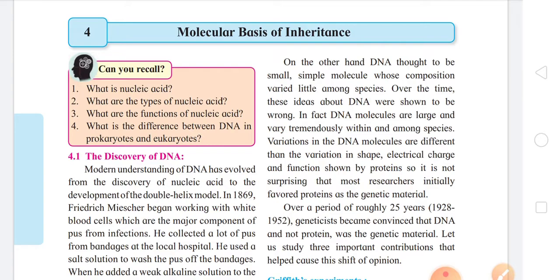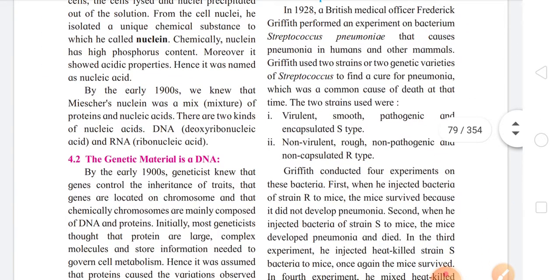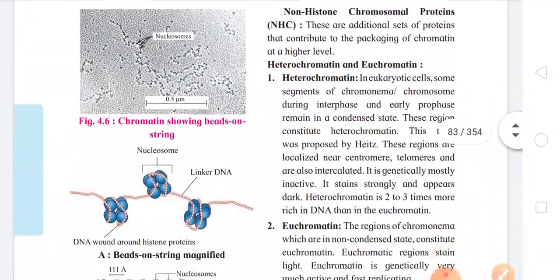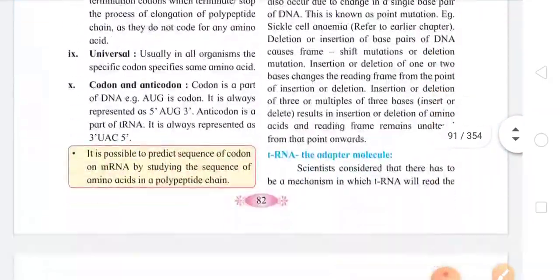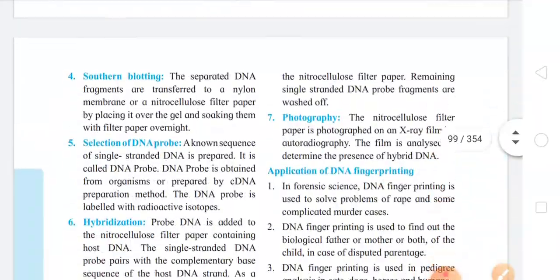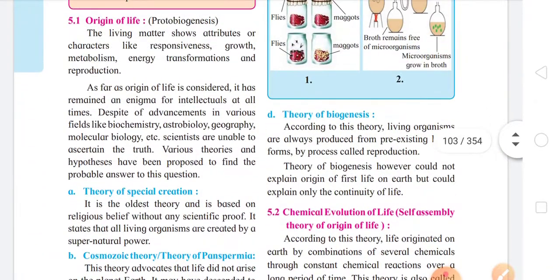Okay. Now let us come to the fifth chapter, that is Origin and Evolution of Life, which is on page number 94. So students, please directly go to page number 94 now. Okay.